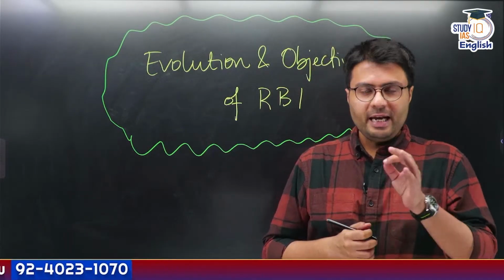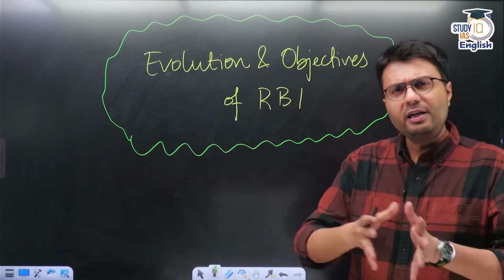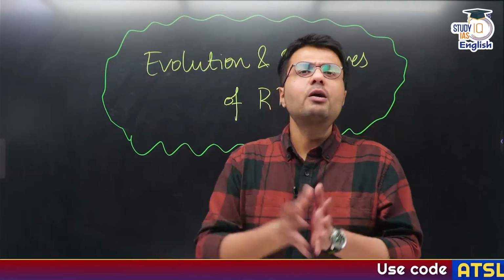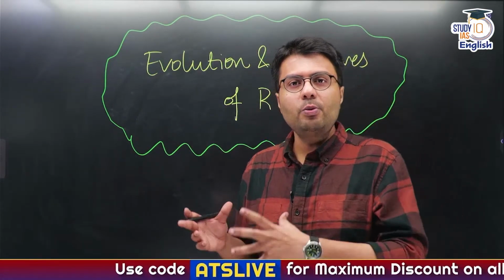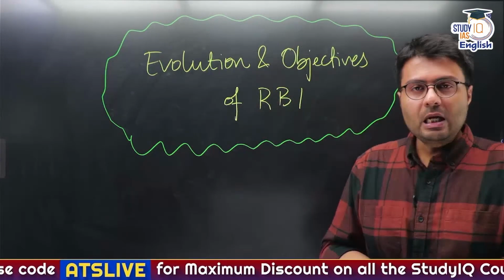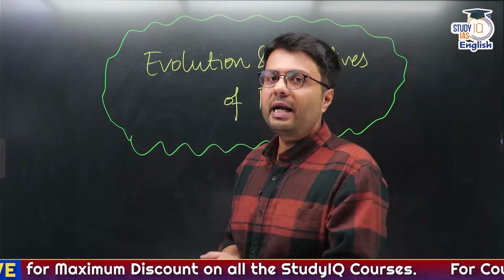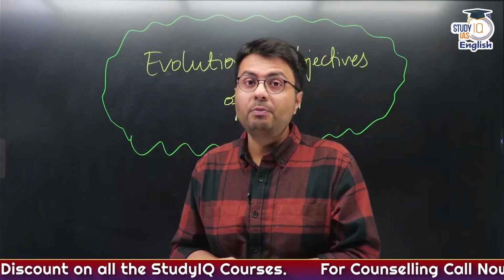Now, if you remember the lecture 1, we covered the difference between a central bank and a commercial bank. And in India, the role of a central bank is discharged by the body known as Reserve Bank of India. Now, the Reserve Bank of India was established in 1934. But what used to happen before 1934?